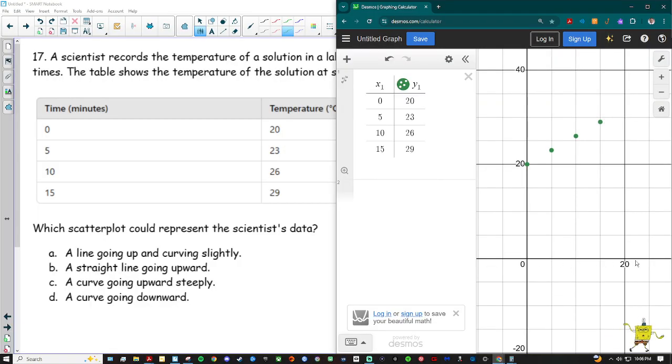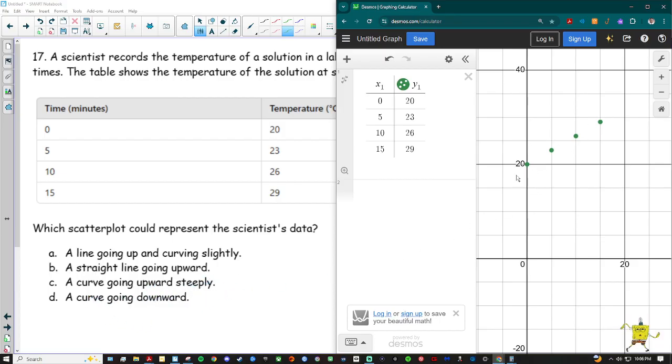Okay, so X is my minutes. So as my time is going up, my temperature is also going up. So which scatter plot could represent the data? A straight line going up and curving slightly. I don't really see it curving. A straight line going upwards, a curve going down or upwards steeply, or a curve going downwards.